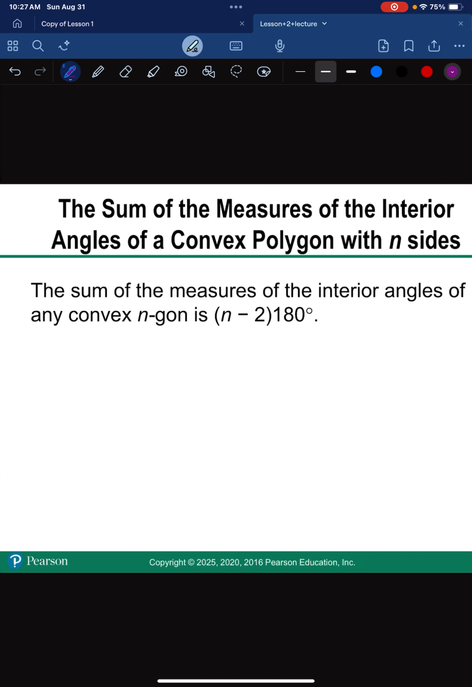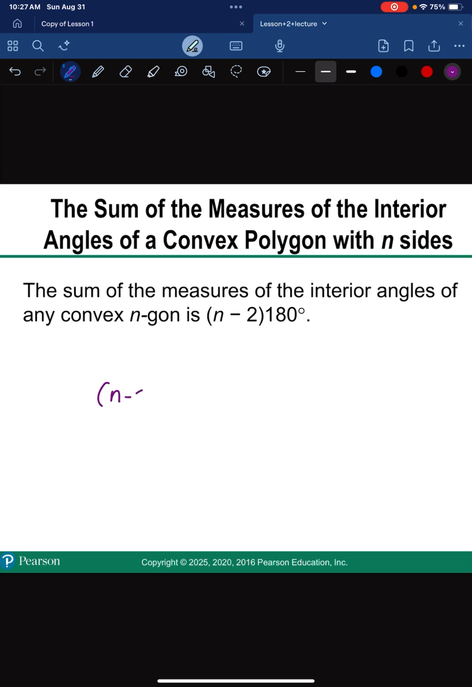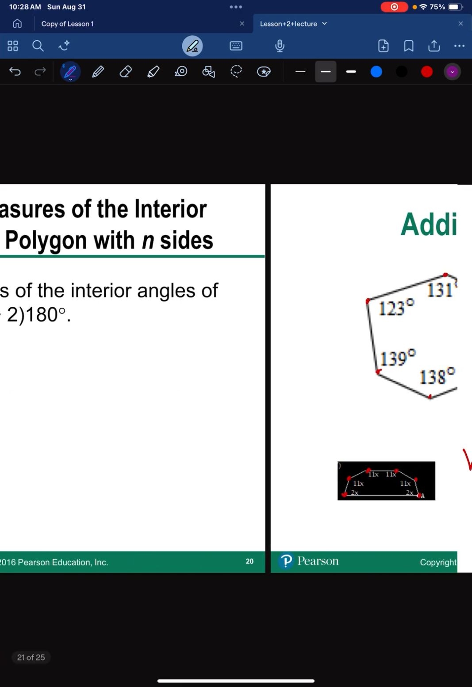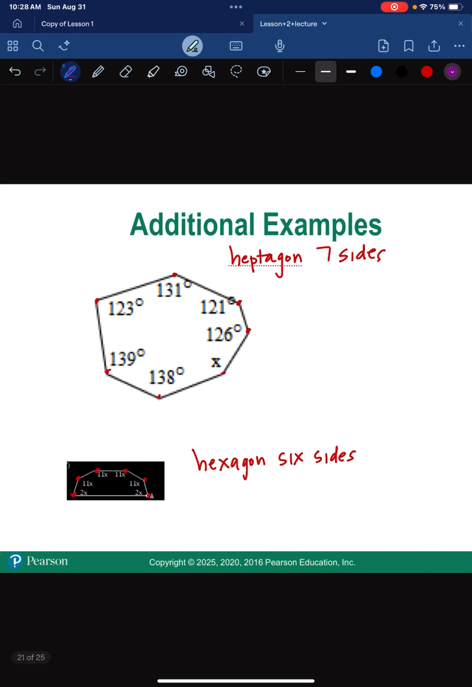Now, if all sides are equal and all angles are equal, you can find the measures of the interior angles of these shapes. But you have a rule that says the sum of the measures of the interior angles of any n-gon or any polygon is n minus 2 times 180. Okay, and that's a little formula you'll need to know. So I asked you 2 different questions right here.